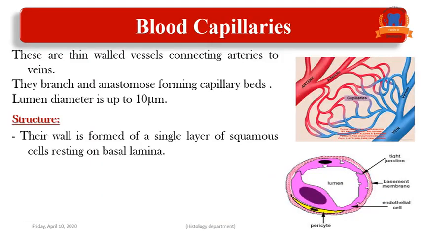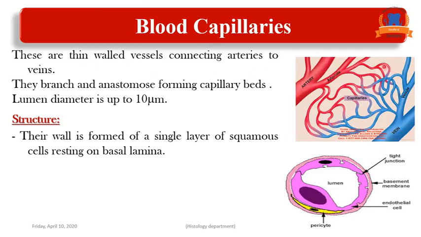As I said, the vascular system is formed of arteries, then the capillaries and veins. We have here the blood capillaries. Capillaries are formed of thin-walled vessels which connect the artery and vein.